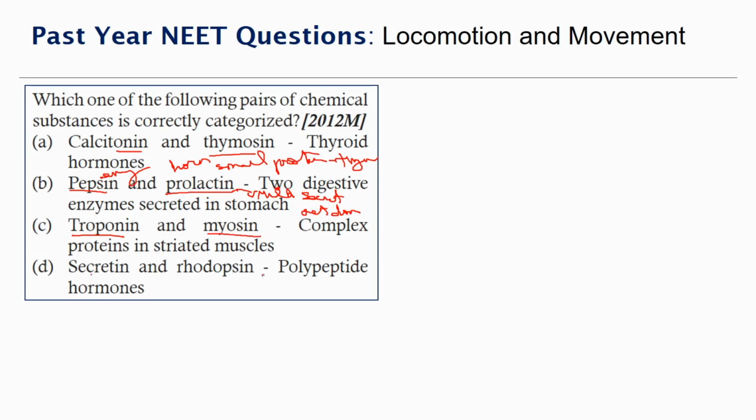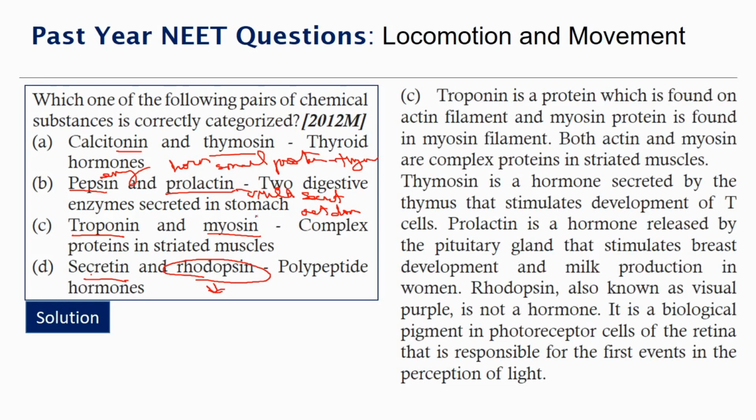Secretin and rhodopsin, polypeptide hormones. Secretin is a polypeptide hormone, but rhodopsin is not a polypeptide hormone. Rhodopsin is present in the eyes and it is a reason for the vision. And so the correct answer is troponin and myosin in complex protein in striated muscles.